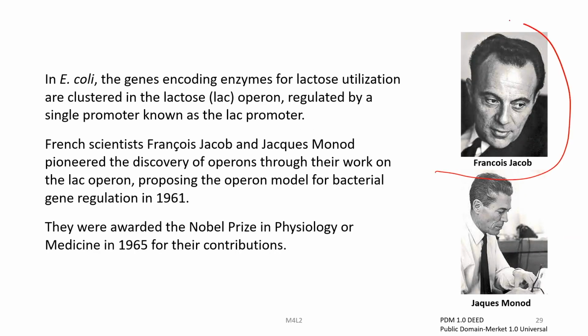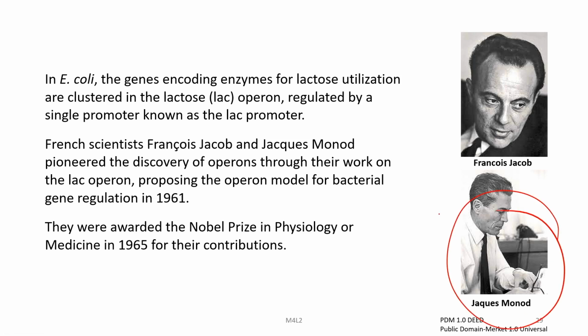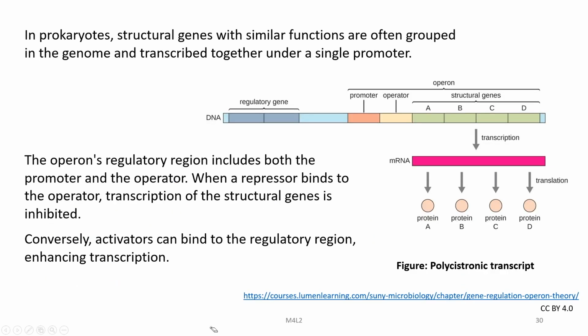So, let us try to know about the work of Francois Jacob and Monod in brief. In E. coli, the genes encoding enzymes for lactose utilization are clustered in the lactose operon, regulated by a single promoter known as the lac promoter. So, Jacob and Monod pioneered the discovery of operons through their work on the lac operon, proposing the operon model for bacterial gene regulation in 1961, and were awarded the Nobel Prize in Physiology in 1965 for their contribution.